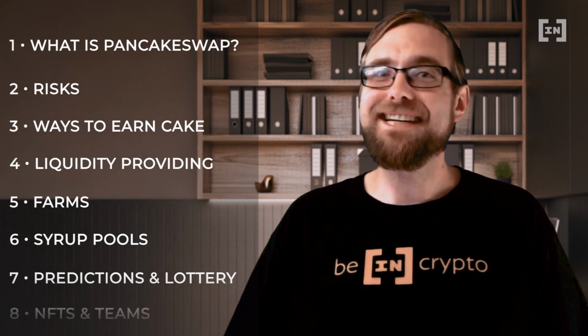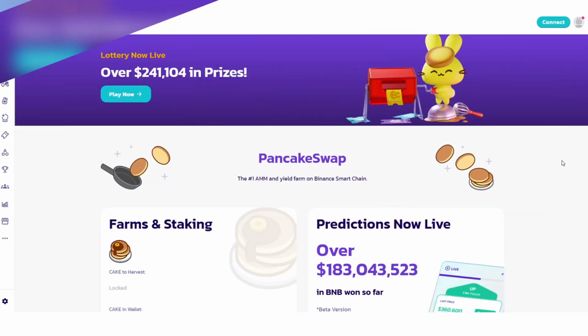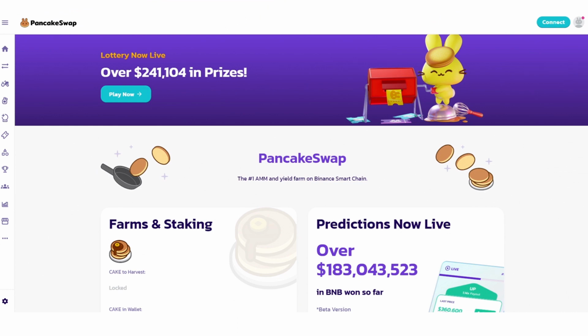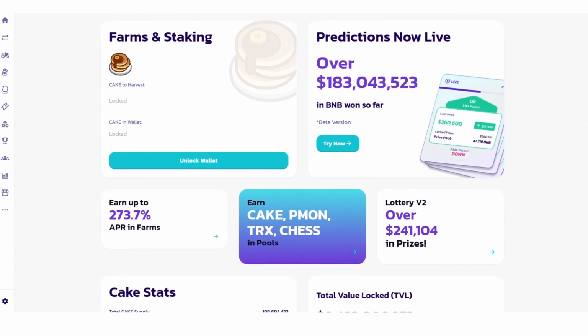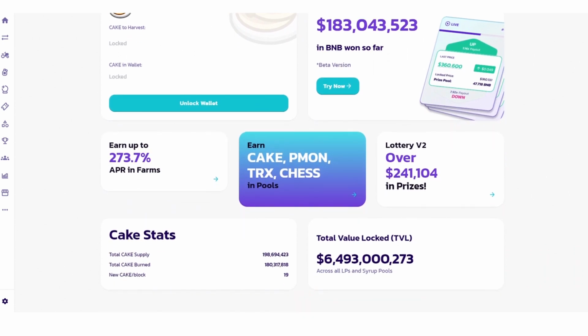So, just what is PancakeSwap? Well, at its core, PancakeSwap works in much the same way that another platform we often reference on this channel does, and that's Uniswap. Both Uniswap and PancakeSwap are automatic market makers, meaning they maintain their exchanges using liquidity pools provided by users and reward those users for pooling their assets.